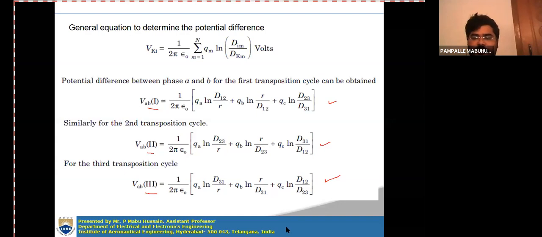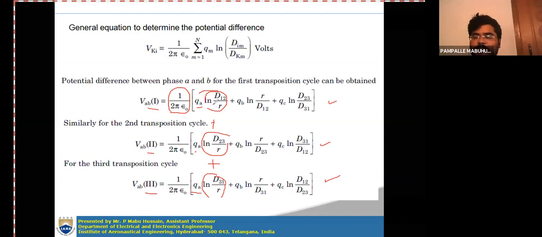That means you are summing all these three equations. Now in all three terms you are having 1 by 2 pi epsilon naught as common, you take it outside. Then if you take QA in all terms as common, what will you get here? ln D12 by R, ln D23 by R, ln D31 by R. You are having these three terms, and all are summations.